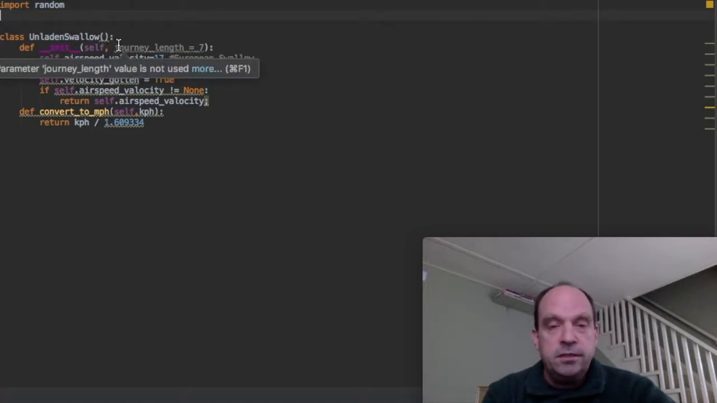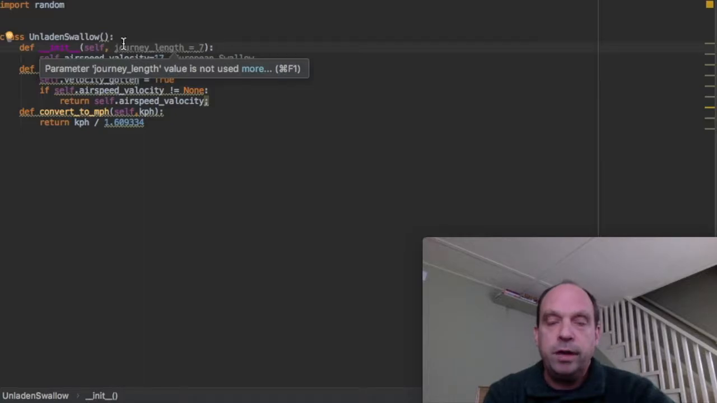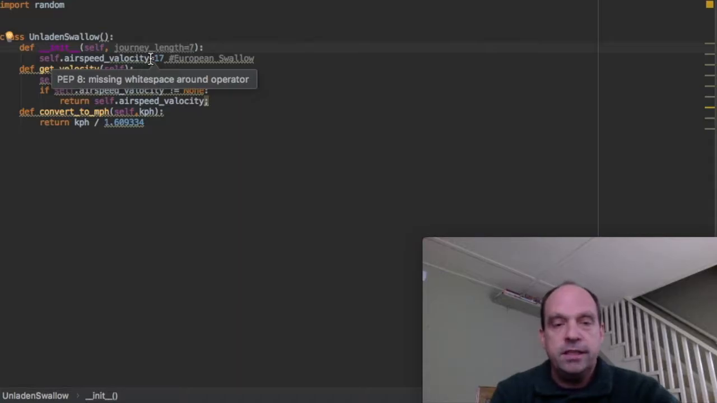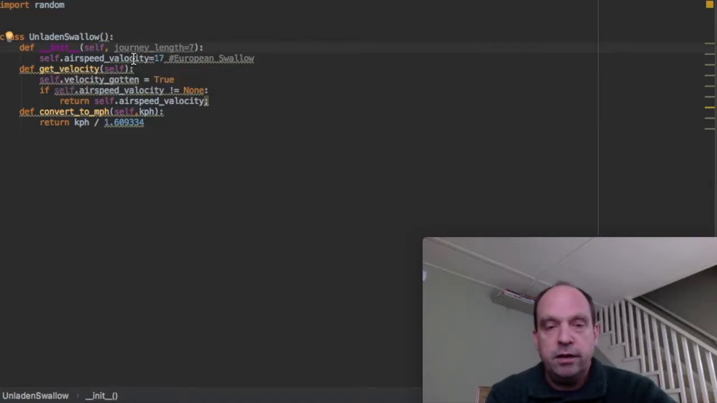Usually we want spaces around operators like equal signs. One exception is with default values to parameters. Here we have a parameter journey length that has a default value of 7. In this case, I want to take out the spaces around the equal sign. Of course, in the next line, we have the opposite problem. It says PEP8 missing white space around operator, and that's because this is not a default value. This is an assignment inside the method, so we want to add the white space around the equal sign.